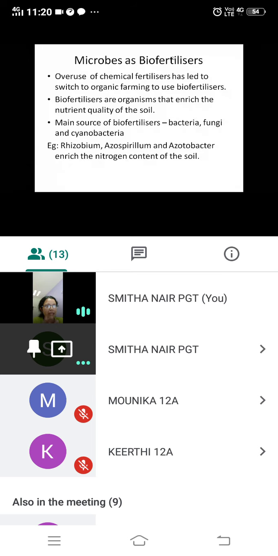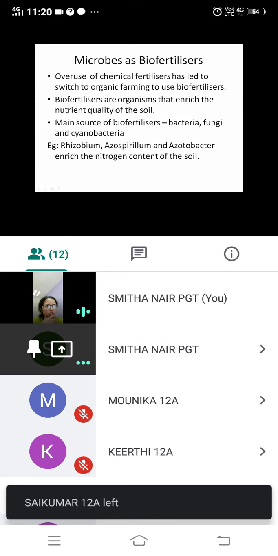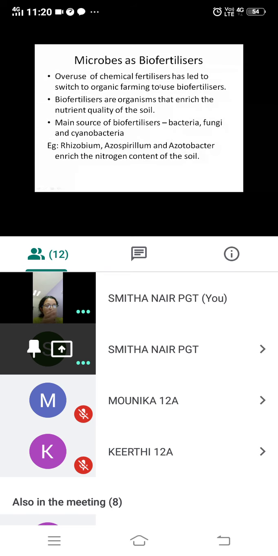So they are acting as fertilizer, and since they are organic, they will not cause any harm to the plant or to the person who is using it. You know the fertilizers which are generally used are very harmful. They will cause harm to the plants also, and the person who is spraying also will get affected. So overuse of chemical fertilizers has led to a switch to organic farming, to use biofertilizers. So biofertilizers come under organic farming.